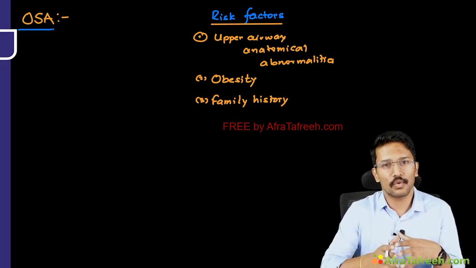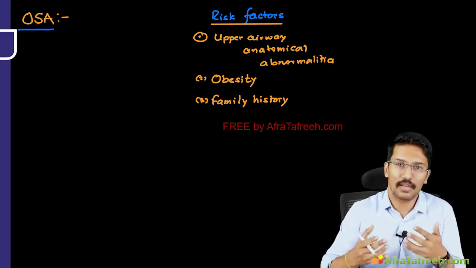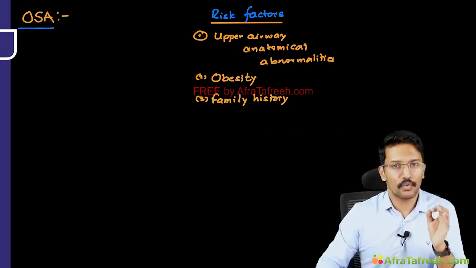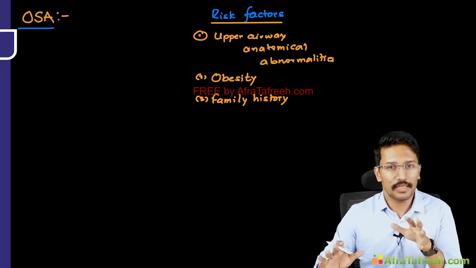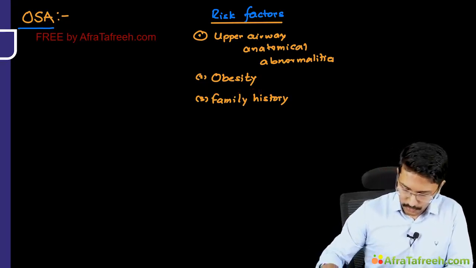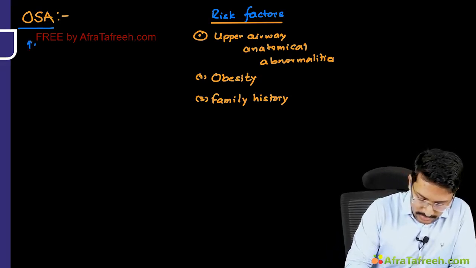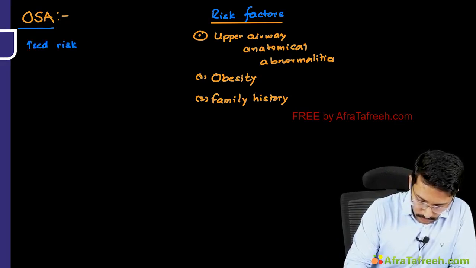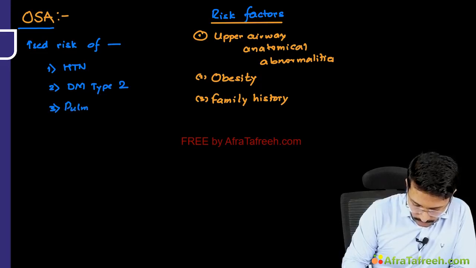If it is just related to obstruction and some disturbed sleep, then probably this disease does not require the attention that we are giving. It is not only related to the sleep symptoms and its consequences during the day, but it is also associated with increased risk of certain other medical disorders, right? So what are the conditions whose risk is increased if you have OSA? Patients with OSA are at increased risk of developing, number 1, hypertension. Number 2, they are at increased risk of developing diabetes mellitus type 2. And they are at increased risk of developing pulmonary hypertension.